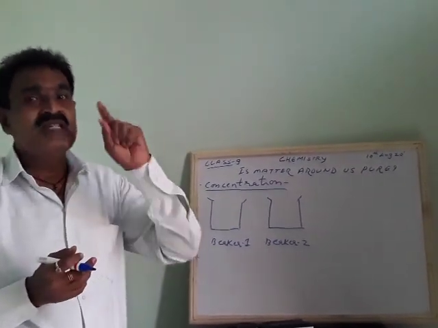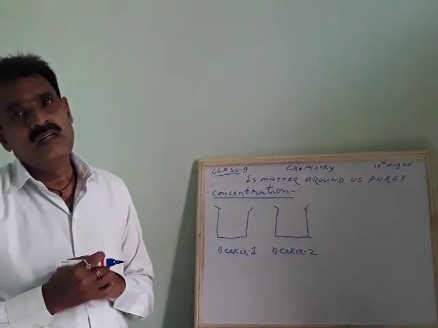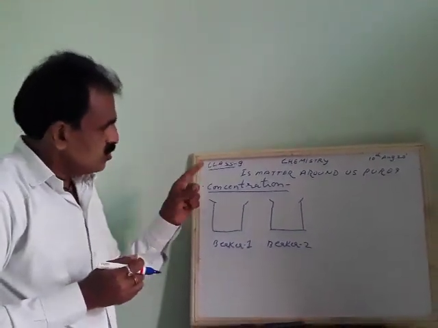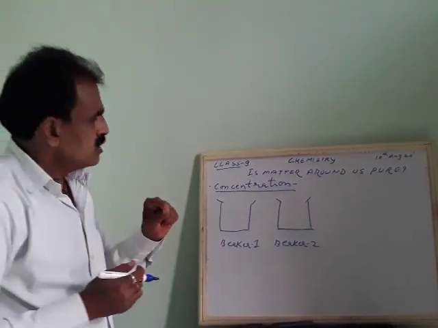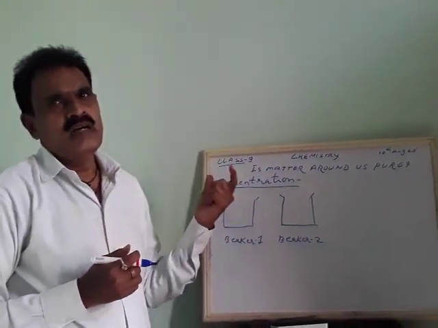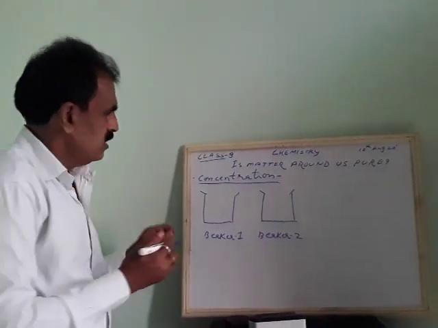So that becomes a concentrated sugar solution. This is also called concentrated, or strong.